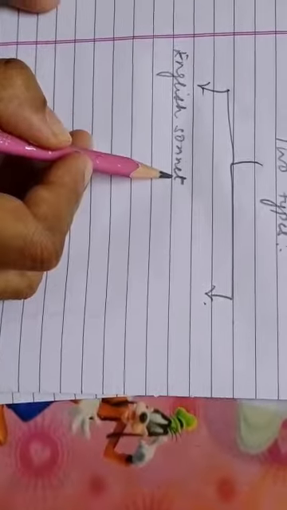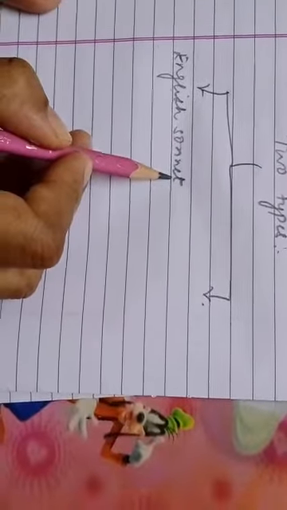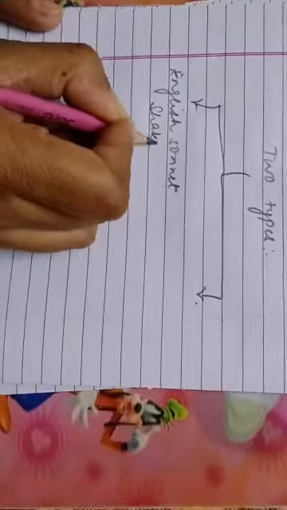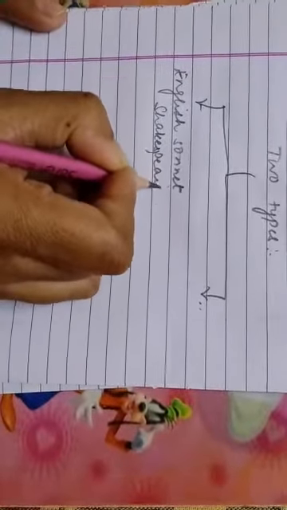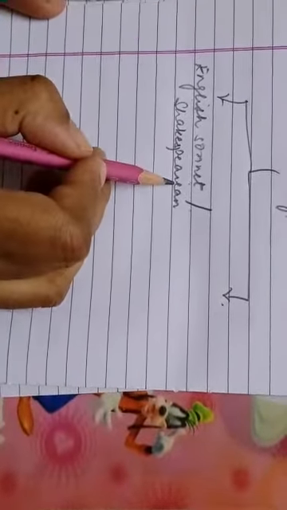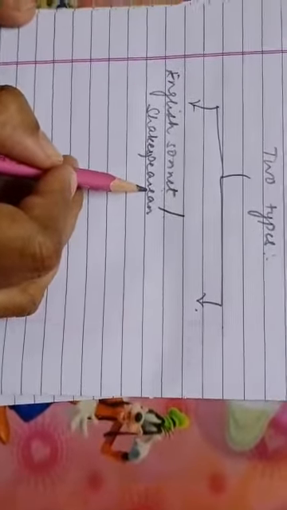English sonnet is the first kind of sonnet, which is also known as Shakespearean sonnet, because William Shakespeare was the first poet who made this English sonnet very popular.